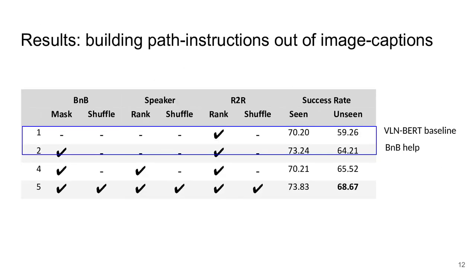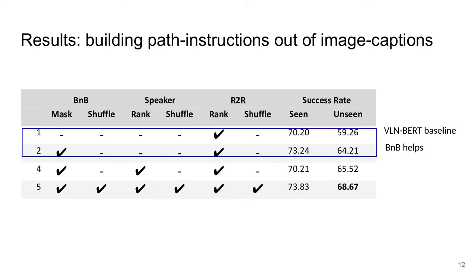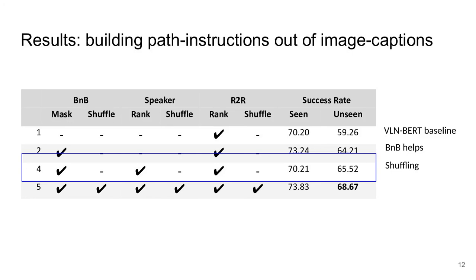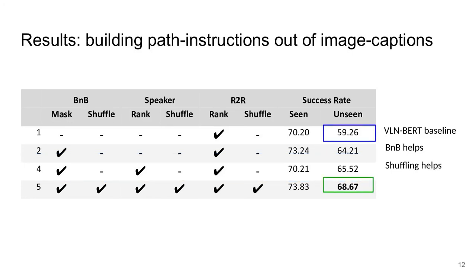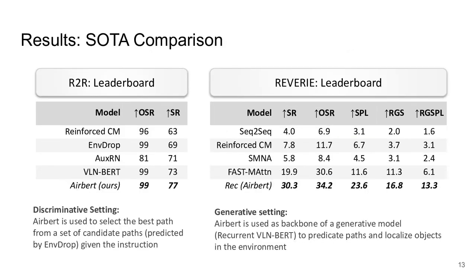This table shows that the introduced B&B dataset brings a 3.95% improvement, while the shuffling loss brings another 3.15% boost. Overall, we achieved a 9.41% improvement. We used the same ensembling model as VLN-BERT and achieved state-of-the-art performances on two VLN tasks: goal-oriented navigation, Room-to-Room, and object-oriented navigation, REVERIE. Airbird can be readily integrated in discriminative and generative models for the above VLN tasks.